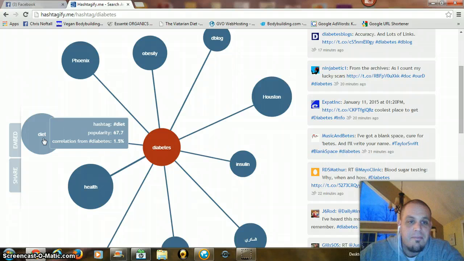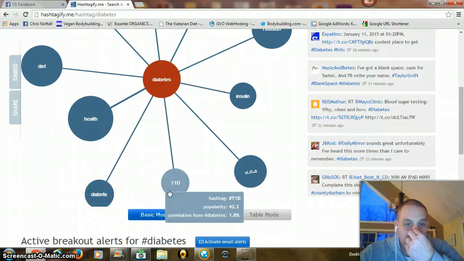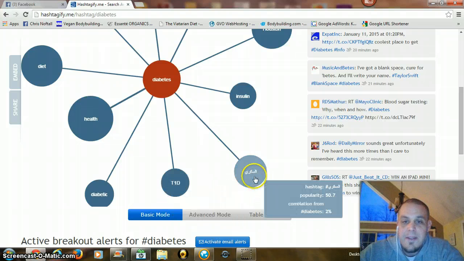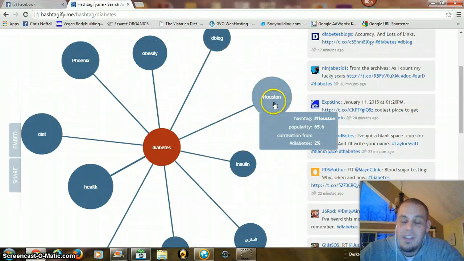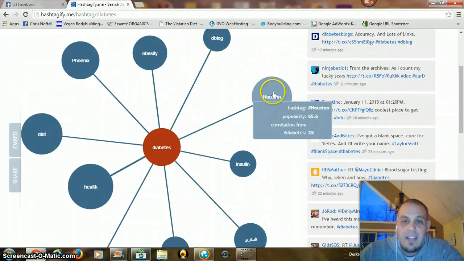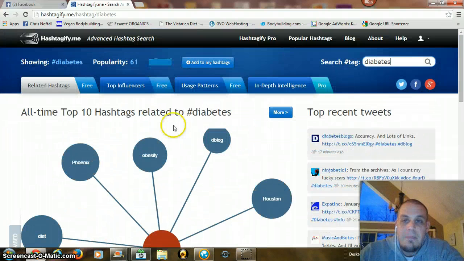Diet, obviously, popularity 67.7%. Health, then diabetic, T1D, which is for type 1 diabetes. This one I'm not too sure about. Insulin, obviously, and Houston. Just like Phoenix, I'm not too sure what that has to do with it. Maybe there's something going on in Houston and Phoenix that's diabetes related that I'm not aware of. But basically, once you type in the search tag you're looking for, it will give you the top 10 that are currently popular that you can use in all your social media feeds.